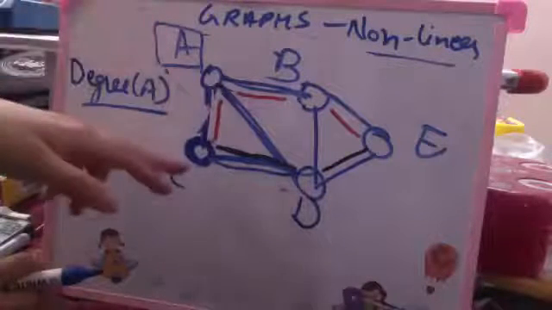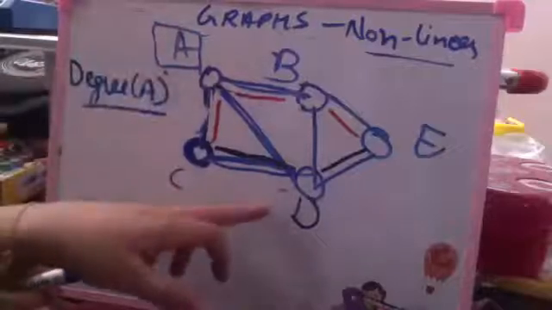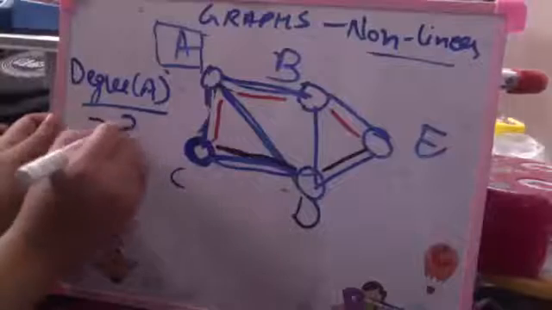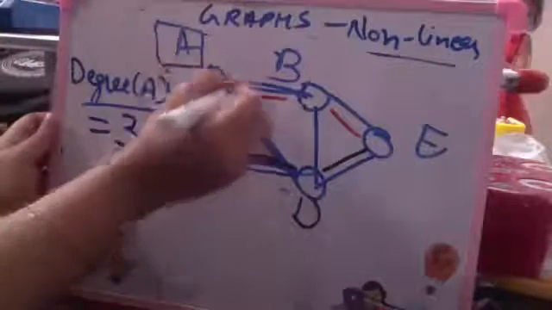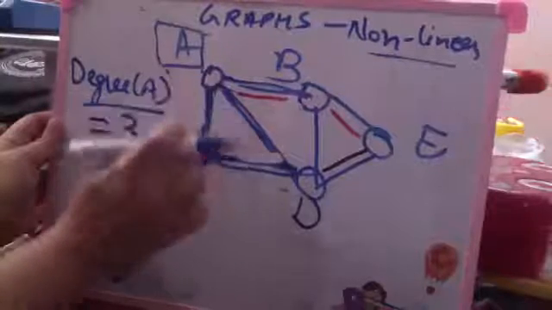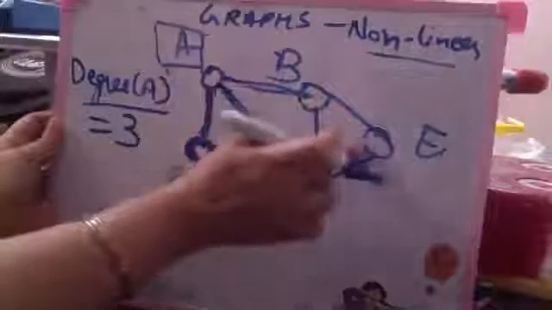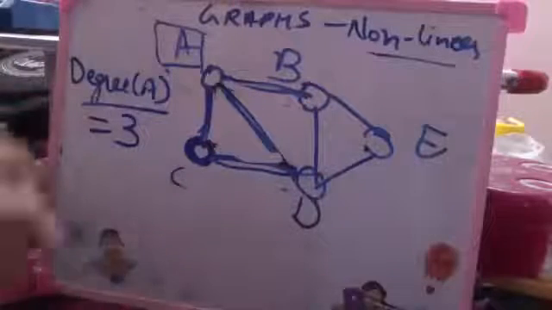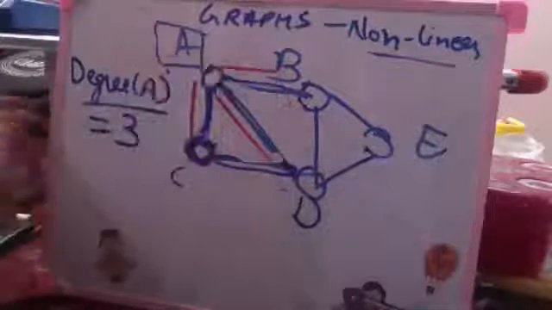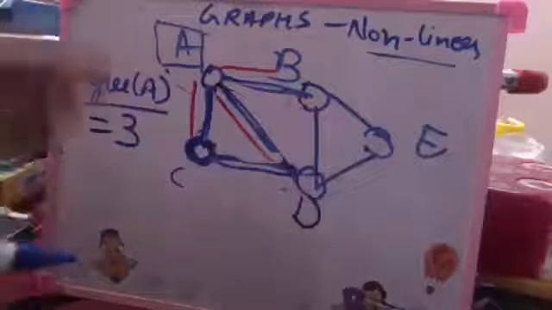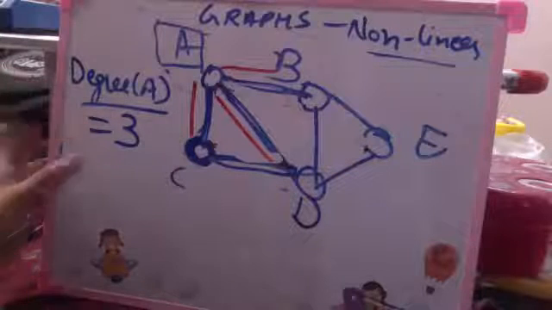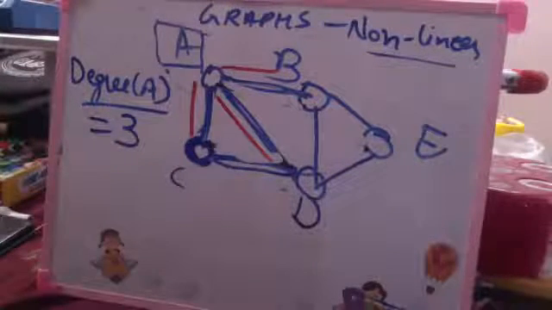A is adjacent to C, A is adjacent to D, A is adjacent to B. So the degree of node A becomes 3 because there are 3 edges that are coming out from A. Are you all able to get this? There are 3 edges that are coming out from A to C, A to D and A to B. So the degree of node A becomes 3. The degree of a node is clear to all.